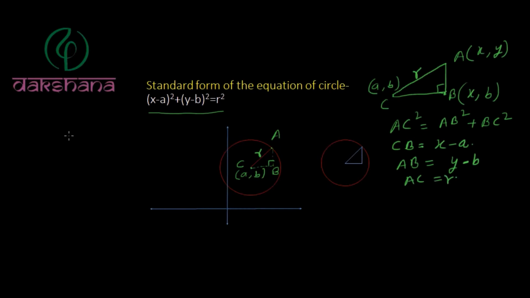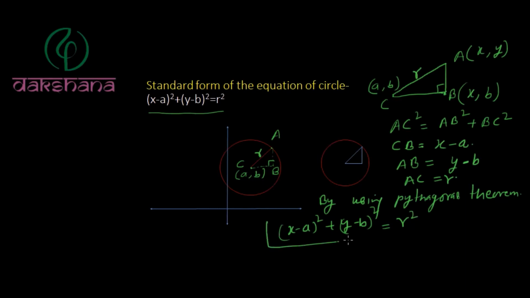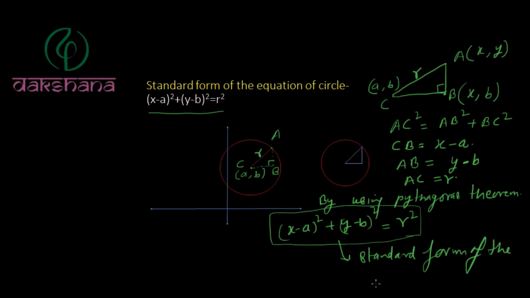Now by using Pythagoras theorem, we can see x minus a to the whole square plus y minus b to the whole square is equal to r square, and this equation is called the standard form of the equation of the circle.